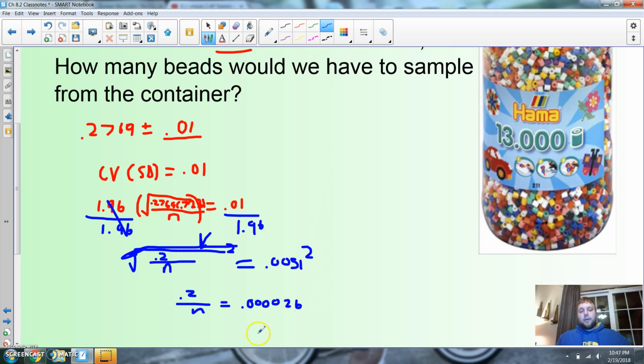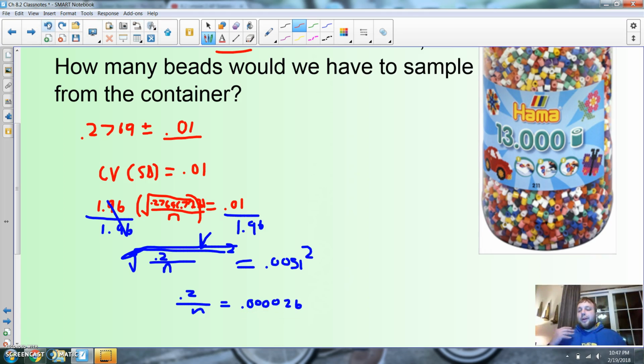Okay. Now, here's the fun part. N is on the denominator, right? So you got a couple options here. You can do an easy drop under a 1, right? Because obviously everything's over a 1. And you can do cross multiply divide. That would be easy, right? You could do that very easily. Cross multiply divide, boom.